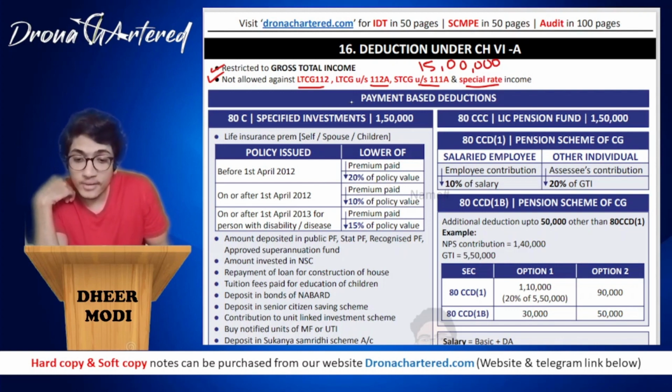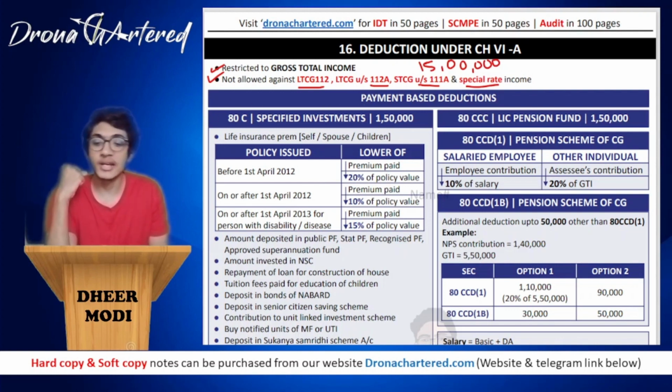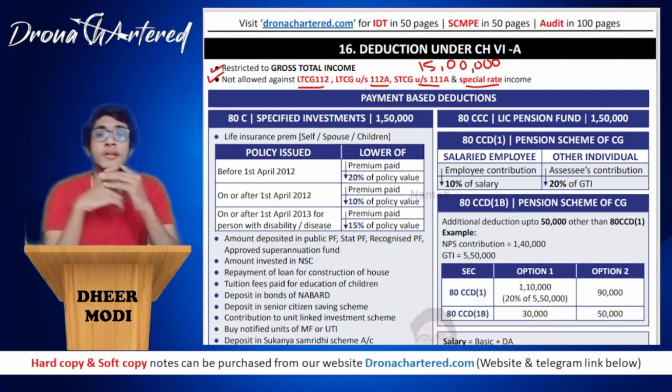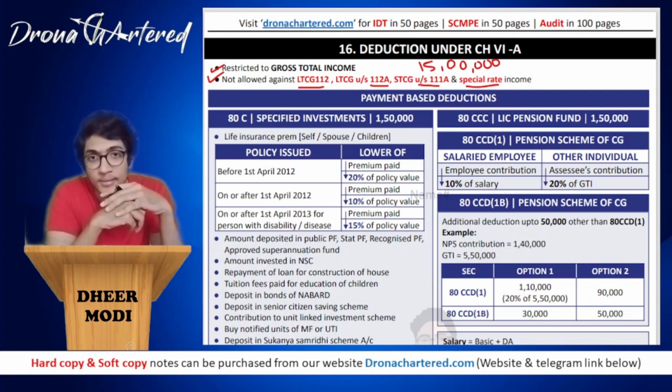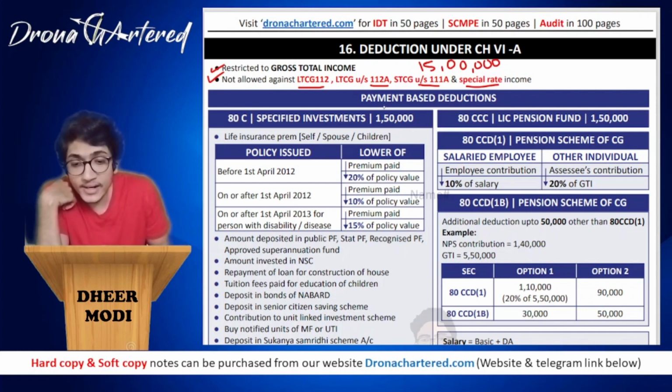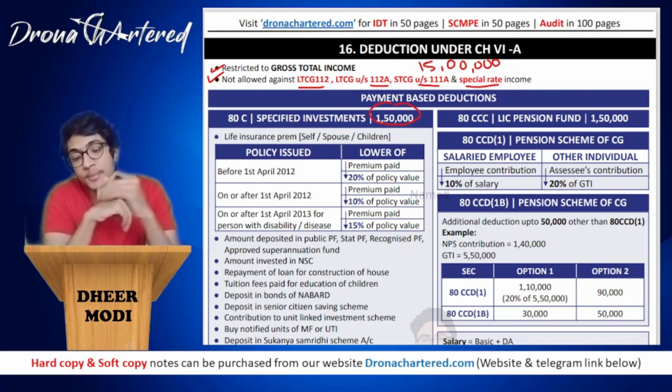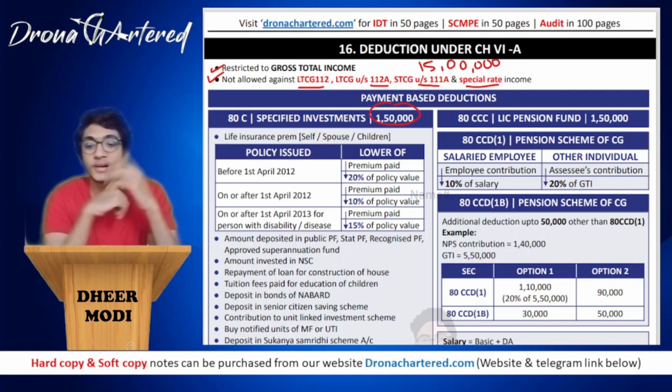Okay, so coming to your first point, that is your payment based deductions. On the payment based deduction, your first section is your section 80C, very common section and frequently asked in papers. Section 80C talks about specified investment. That is, if you have invested at some place which is specified, you will get a deduction of rupees 1,50,000. That is based on the amount of money that you spend only, it will be limited up to 1,50,000.